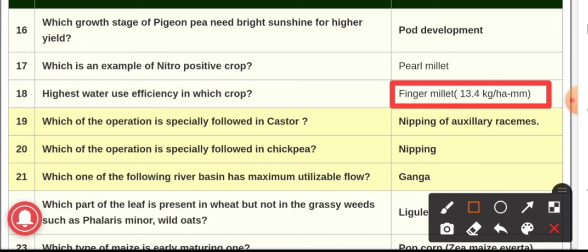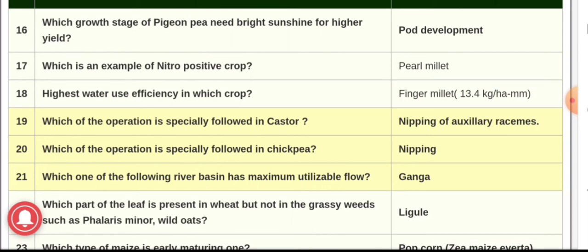Question number 19, which of the operation is specially followed in castor? And the answer is nipping of auxiliary racemes. This is the operation which is specially carried out in castor. Question number 20. Which of the operation is specially followed in chickpea? The answer is nipping, and it is a process of plucking or tipping of apical buds with some young leaves, once from each plant, at a height of about 12 to 15 centimeter.